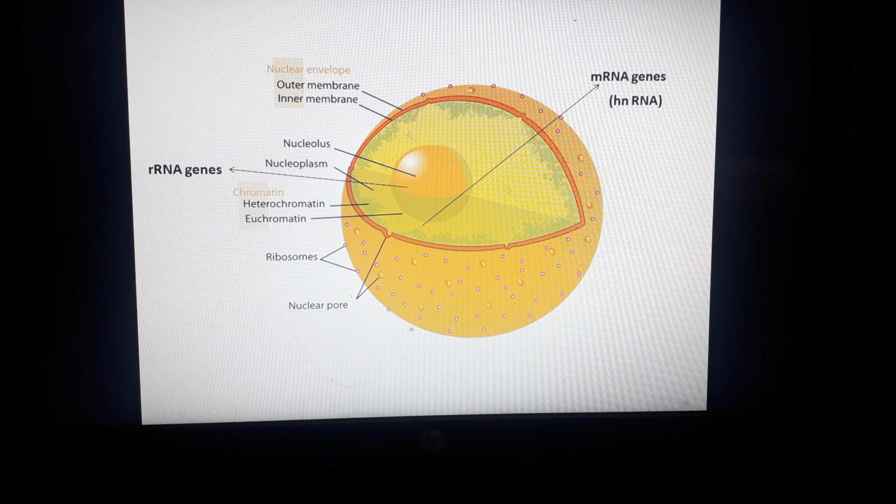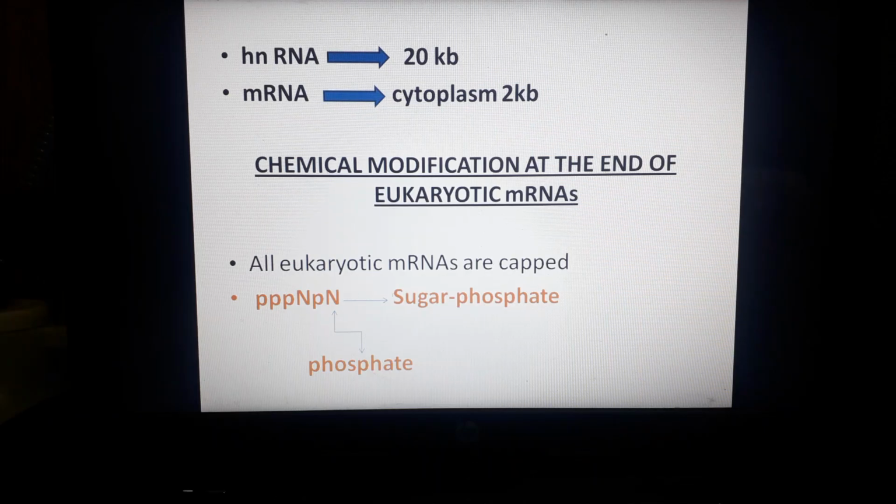We will now discuss first the chemical modifications that take place at the ends of eukaryotic messenger RNA. Later on we will deal with how introns are removed. Here you can see that the heterogeneous RNA is 20 kb in length, whereas the messenger RNA present inside the cytoplasm is 2 kb in length. Now let's discuss the chemical modification at the end of eukaryotic messenger RNA. The first modification in eukaryotes is that all eukaryotic messenger RNA are capped.